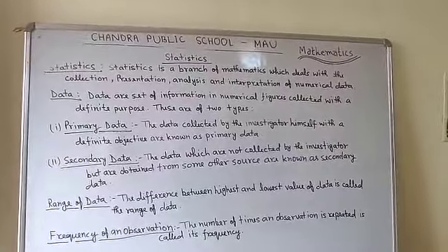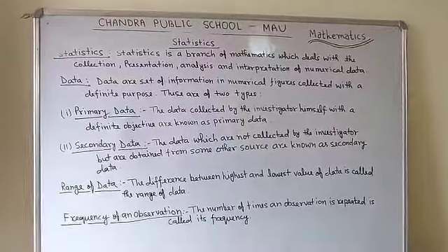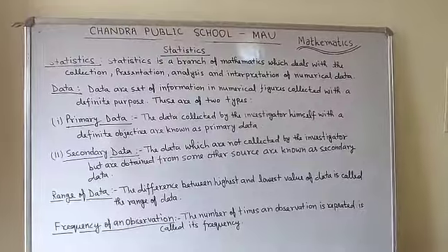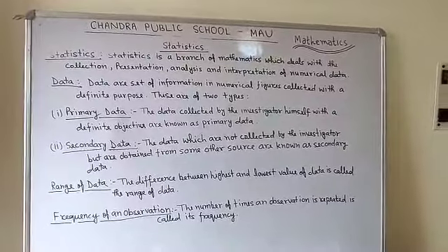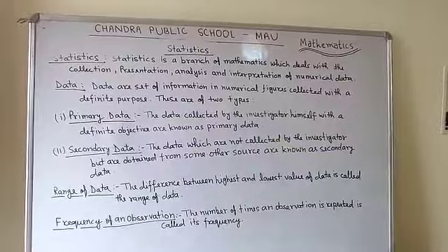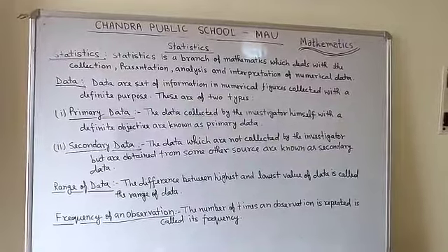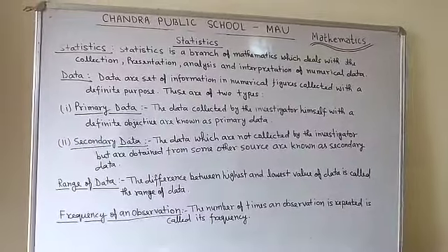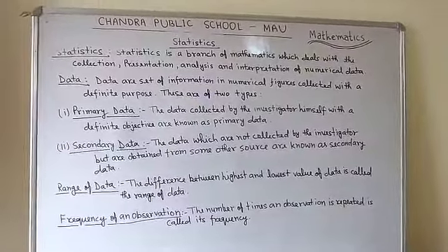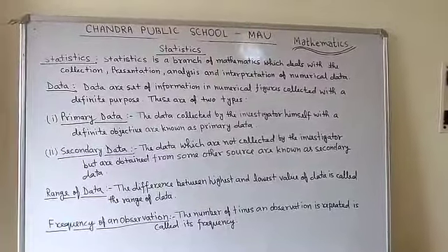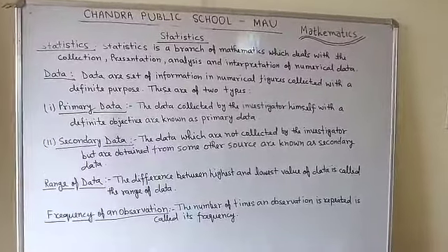If you are going to collect the scores made by Sachin Tendulkar in different matches, you can't collect that data by yourself. For that you will search the internet, the newspaper, or the television. So the type of data which you do not collect by yourself but take from some other sources is called secondary data.